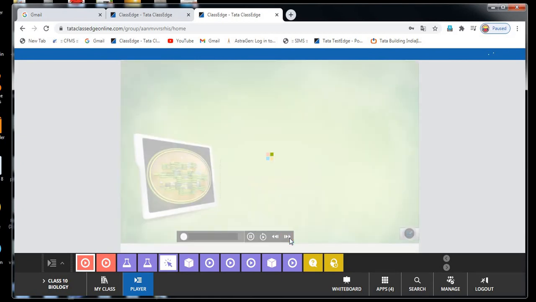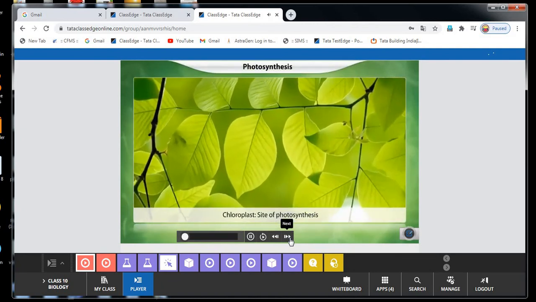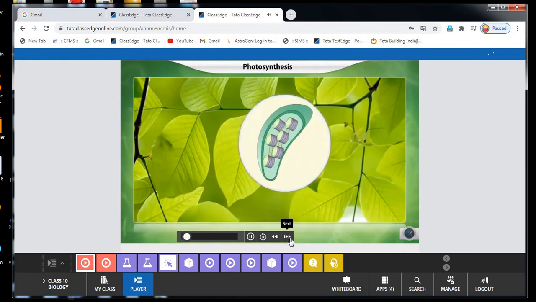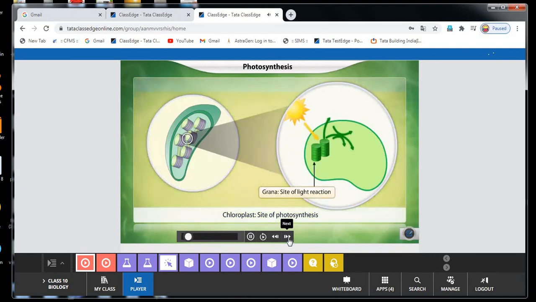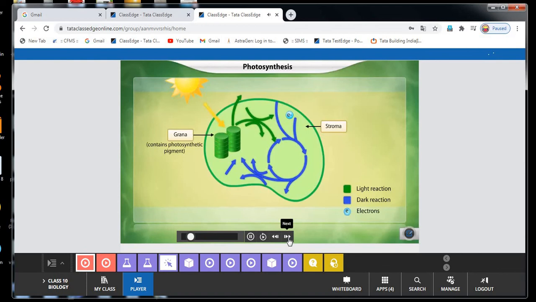Observe the video. In plants, photosynthesis occurs in specialized organelles called chloroplasts. Photosynthesis takes place in two phases: light reactions in the grana and dark reactions in the stroma of the chloroplasts. During the light reactions, photosynthetic pigments in the grana absorb photons and use the light energy and water to form ATP and reduced NADP.